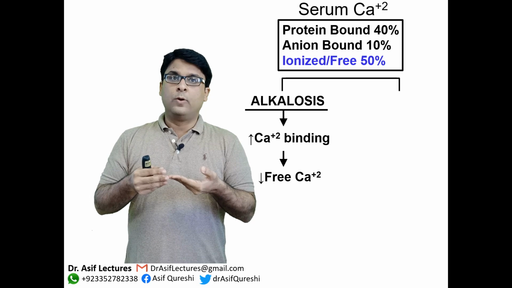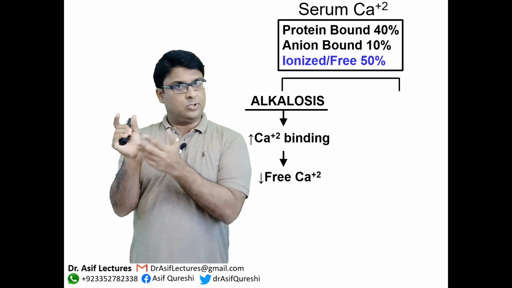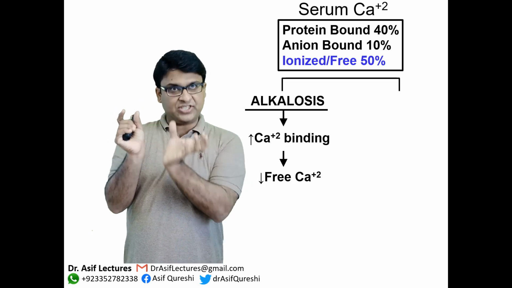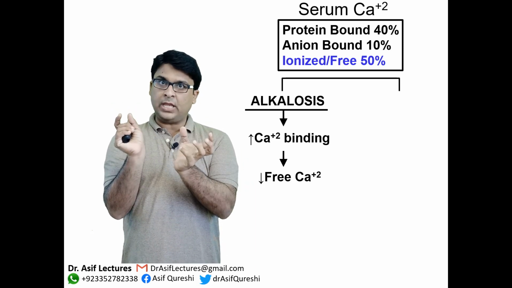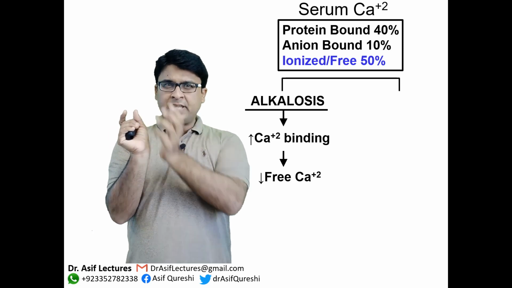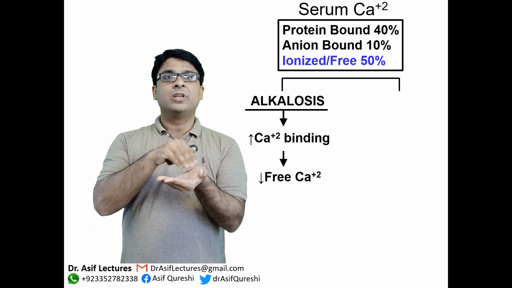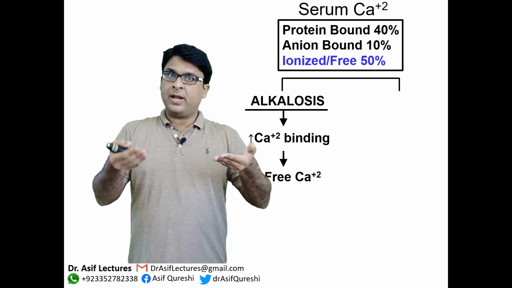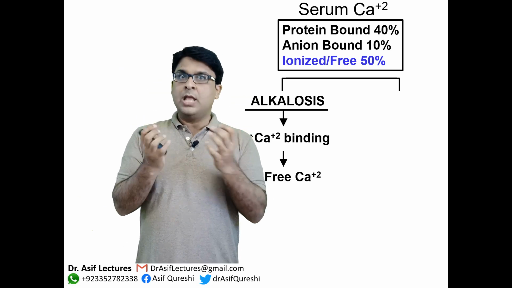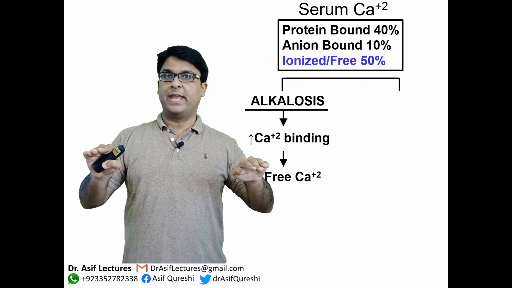And in order to do so, hydrogen ions, which are bound to proteins normally, detach themselves from the protein. Why are they being detached? The purpose is to contribute towards alleviating the condition of alkalosis. So whenever there is an alkalotic environment, it needs more and more hydrogen. So more and more hydrogen is detached from the protein to normalize the body pH.